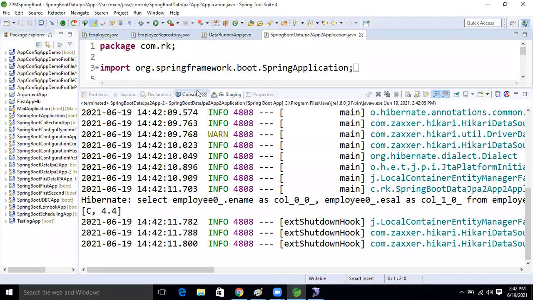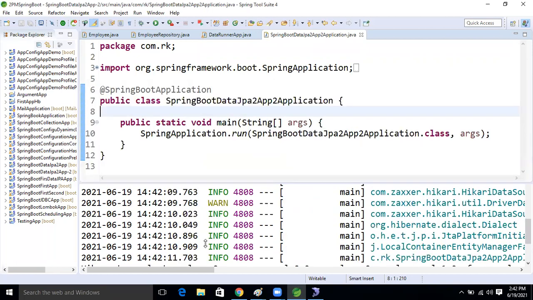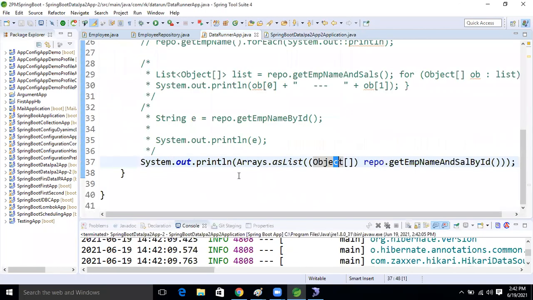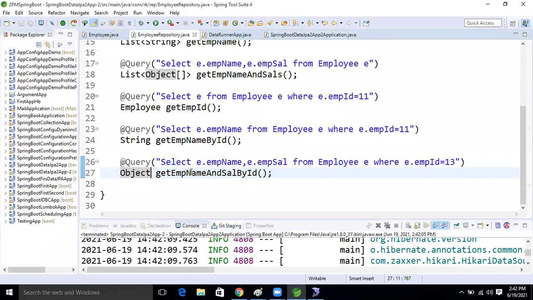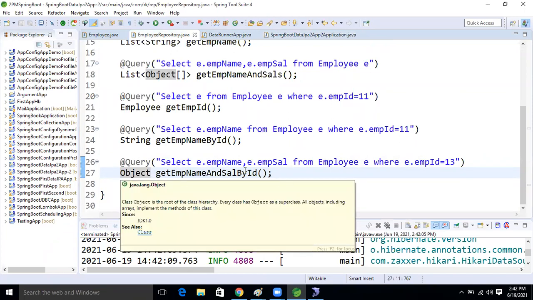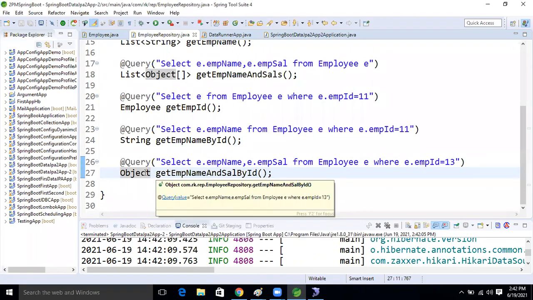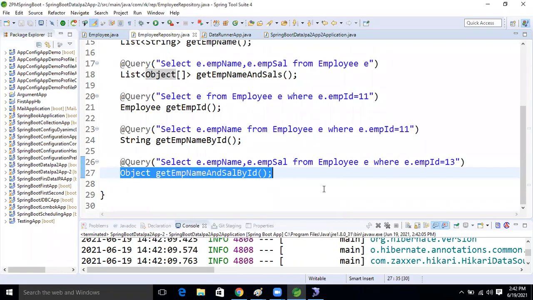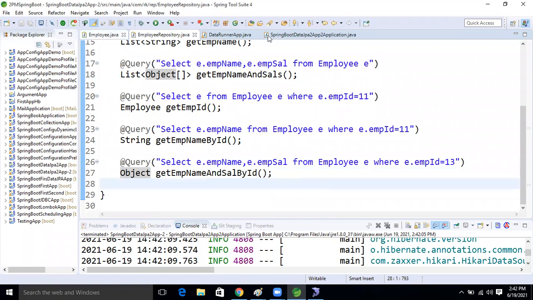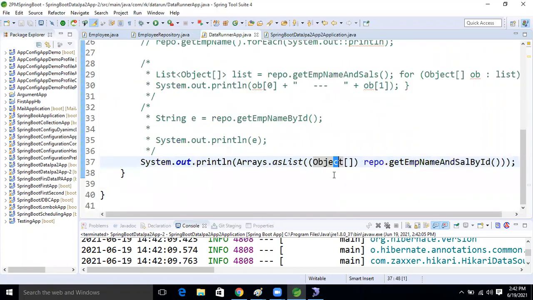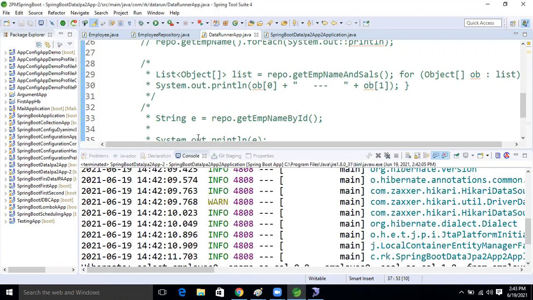See this, here two different data types are there, right? Because of that, in the repository, what we are doing now is taking the object type. No need to take the array here directly in the repository. But whenever we take it, we need to typecast it because two different data types are there. In the direct Java application, we need to typecast it and then we can perform the operation now, guys.